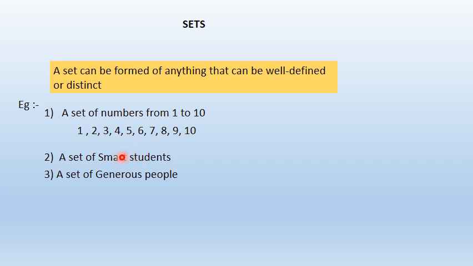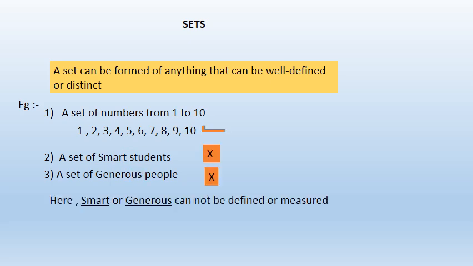They are relative terms, because the meaning of smart and generous changes from individual to individual. Hence, we cannot make a set of this.